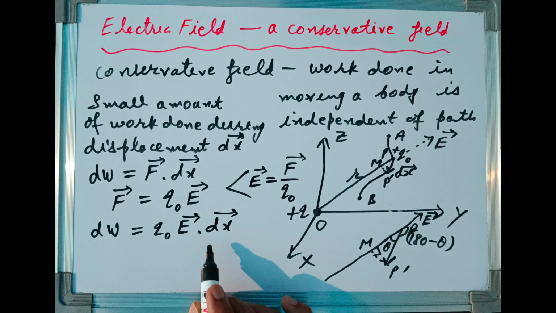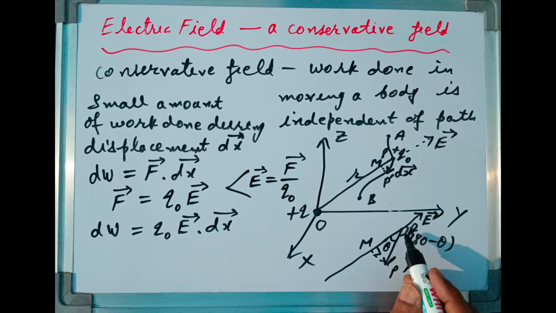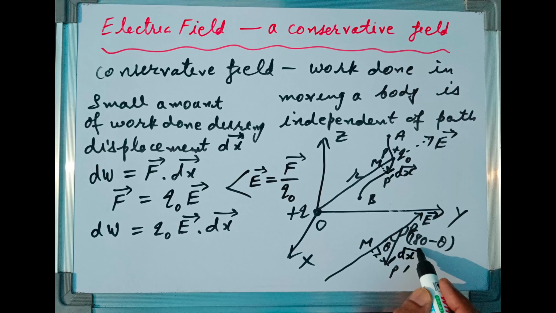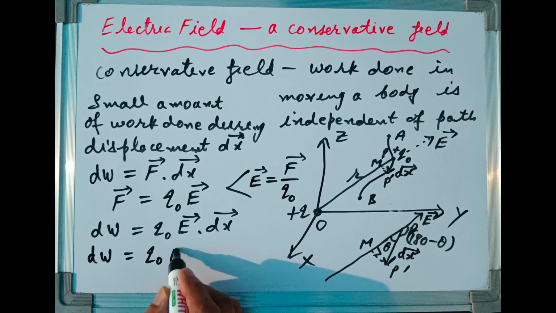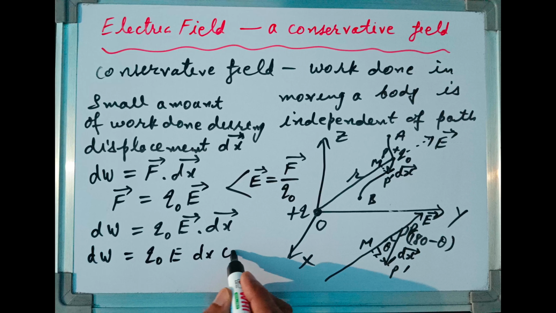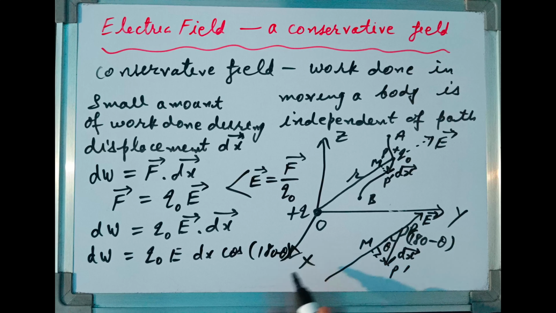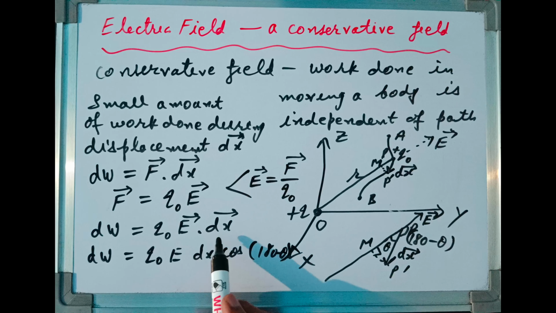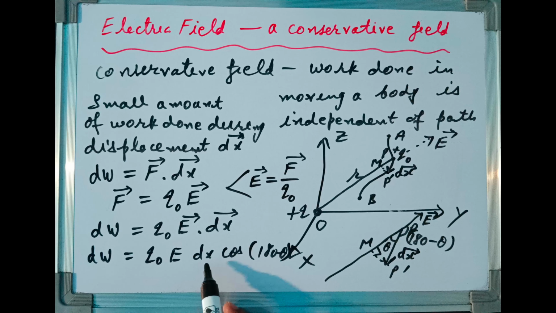In order to solve this dot product, let us consider this triangle. Angle between dx vector, this PP dash is dx vector, and E vector is 180 minus theta. So I can write q naught E dx cos 180 minus theta, because it is the definition of dot product: a vector dot b vector is equal to magnitude of first a multiplied with magnitude of second b into cos of the angle between two vectors, a b cos theta.